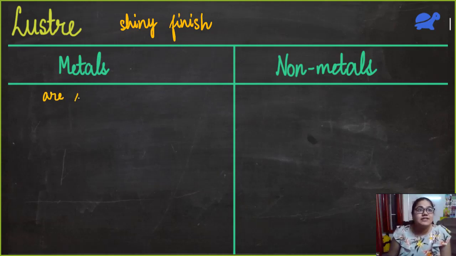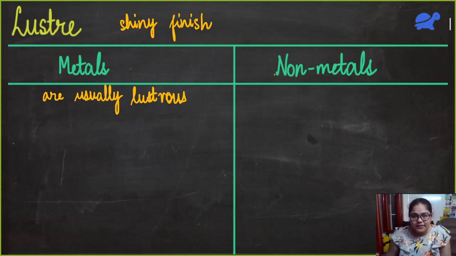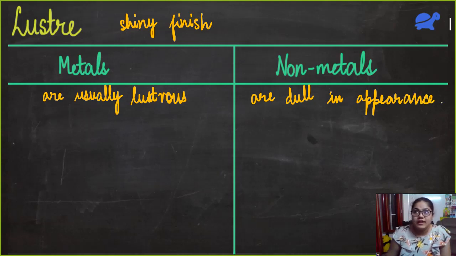So metals are usually lustrous. But non-metals have a dull appearance. First of all, non-metals are mostly gases, so there is no chance of them having luster. They do not have that characteristic luster. They are dull in appearance.